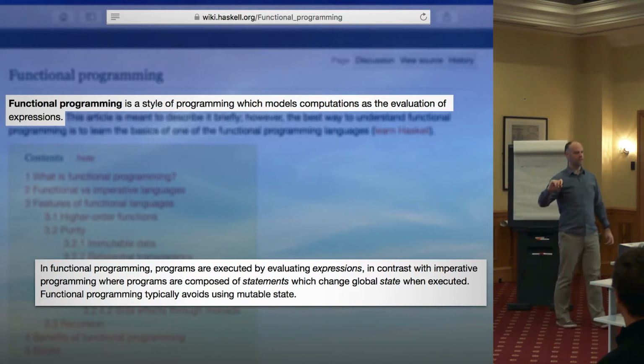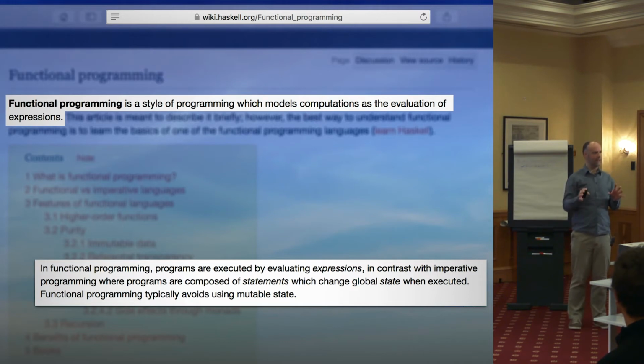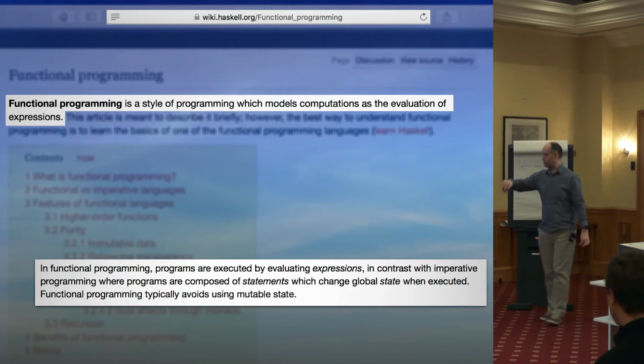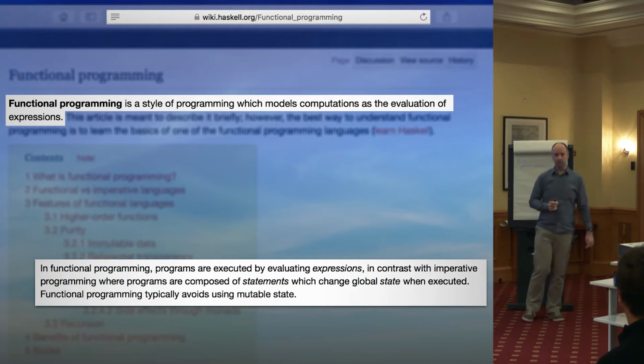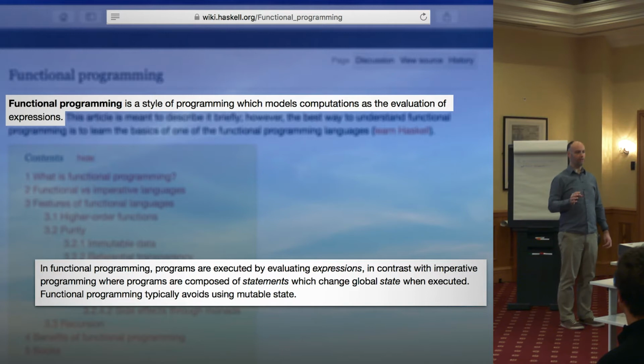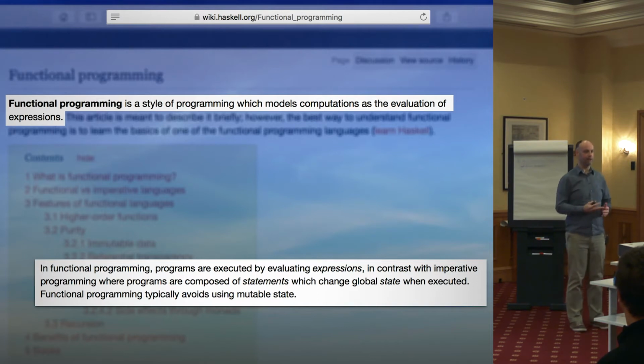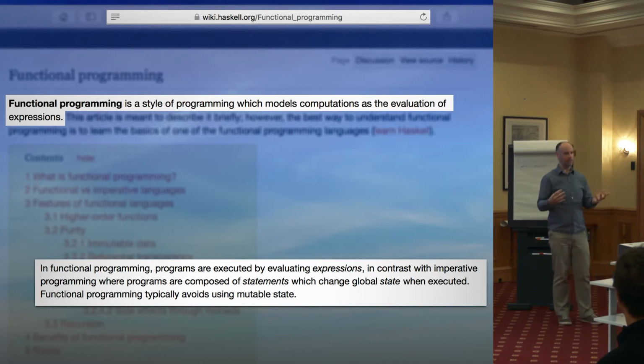You may not have really seen the link between those two things before, but there is a direct link, which I'm going to come on to next. And then finally, it says functional programming typically avoids using mutable state. Doesn't mean it always avoids it. In fact, if it did, it wouldn't be that useful, because we need mutable state in order to get things done.